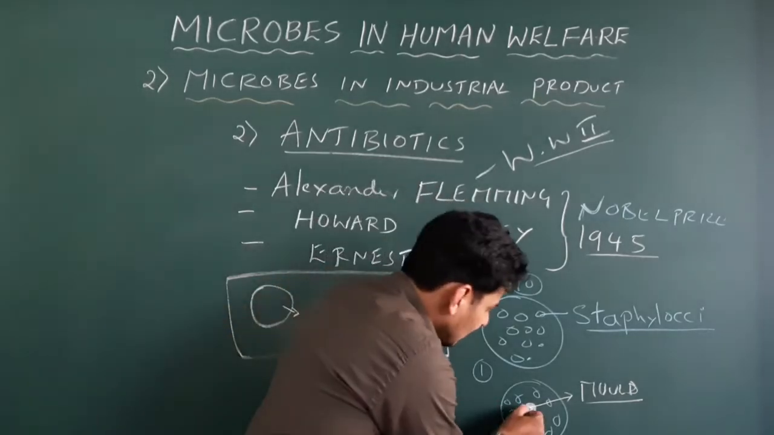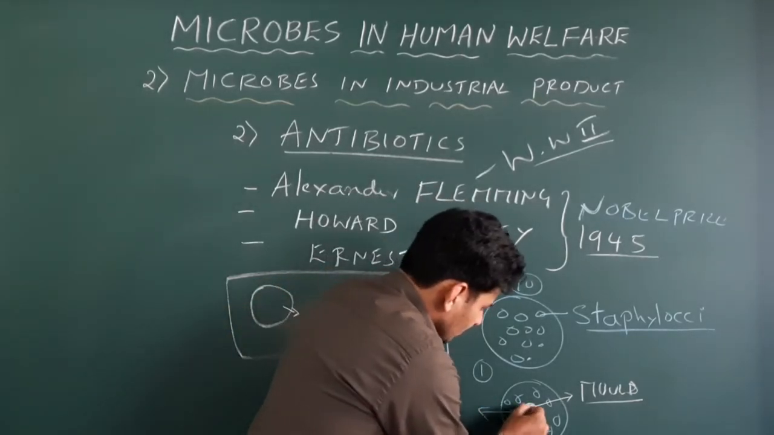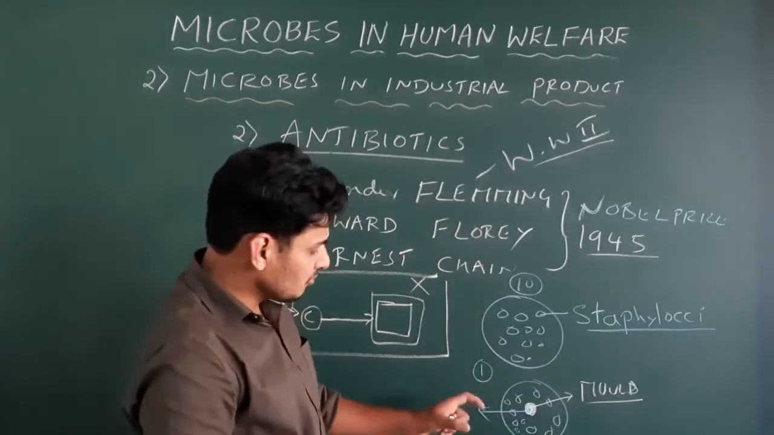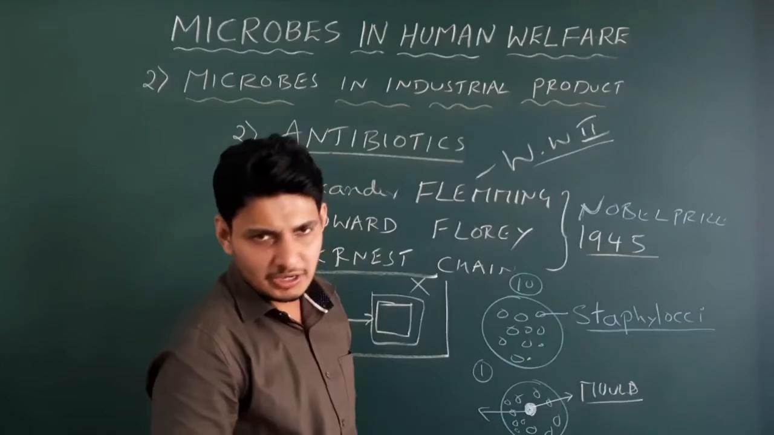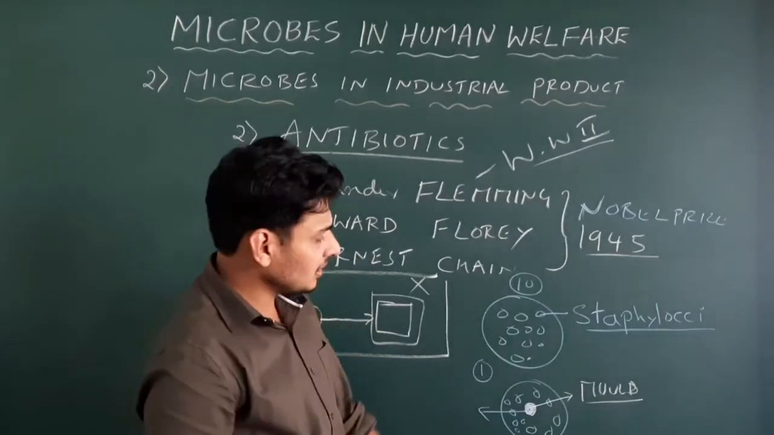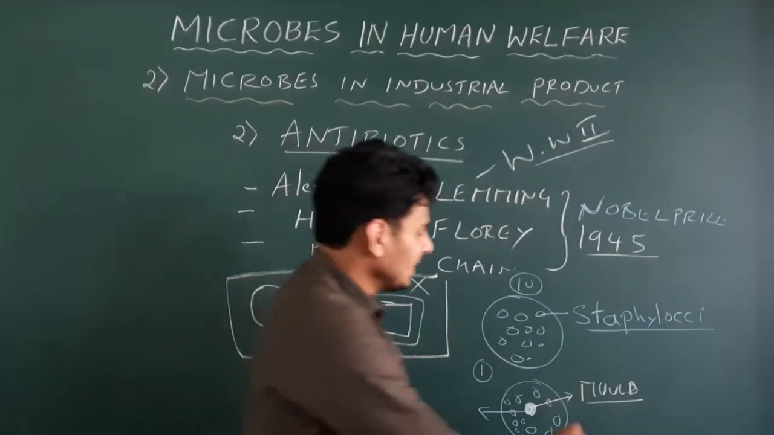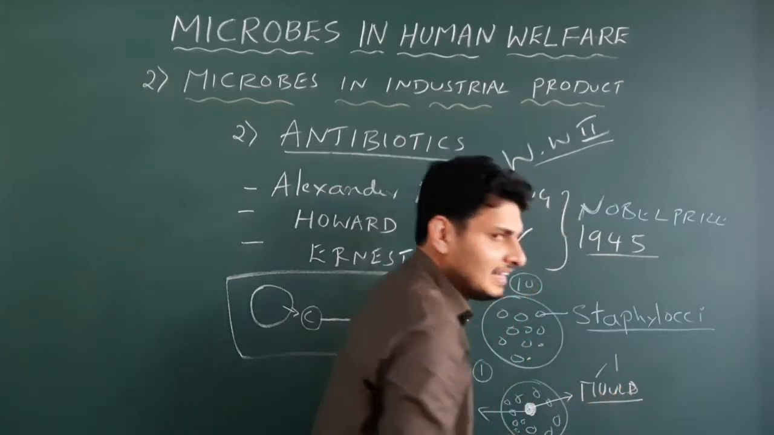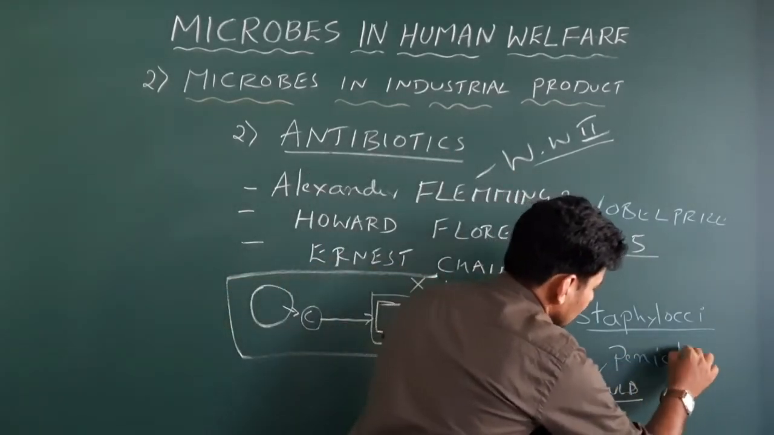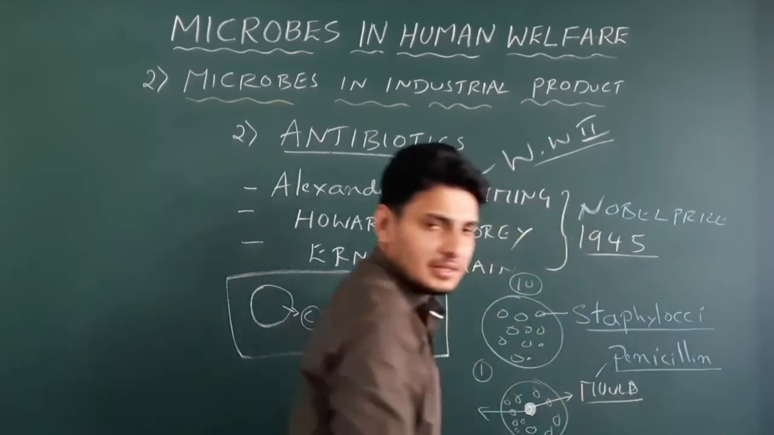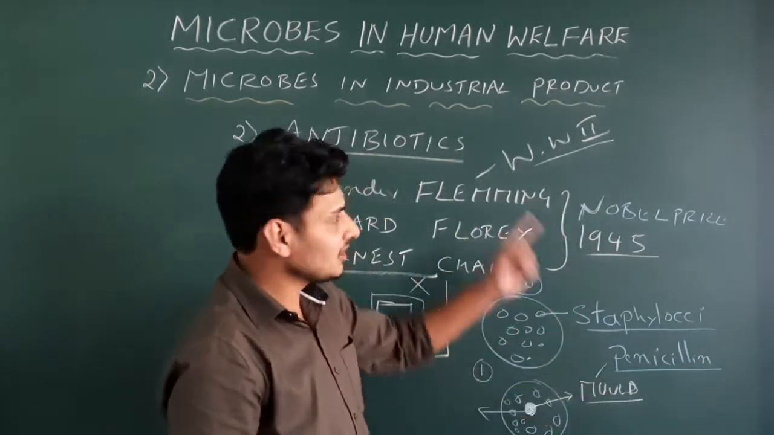And then he extracted some from this mold and observed it under the microscope. To his surprise, he did not see any Staphylococci. So he came to the conclusion that this particular mold released a chemical, and he named it as penicillin. See the name? He named it as penicillin. Okay, this penicillin is nothing but an antibiotic.